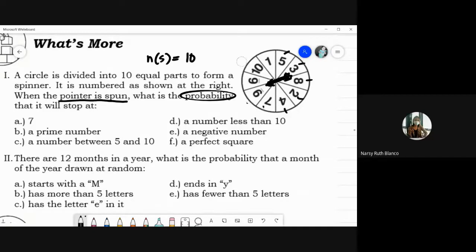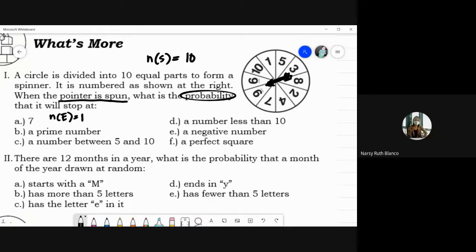10 silang lahat. Okay, so ang kailangan nyo lang kukuhanin yung number of favorable outcomes. So for letter A, ang N of E natin dyan, hanapin nyo kung ilan yung 7. Ilan ba ang 7, class? Ilan ang 7 na nakikita nyo? Isa lang. Okay, isa lang nakikita ni Owerada ni Mostrales. Isa lang din nakikita ko dyan. So tama tayo dyan sa isa.